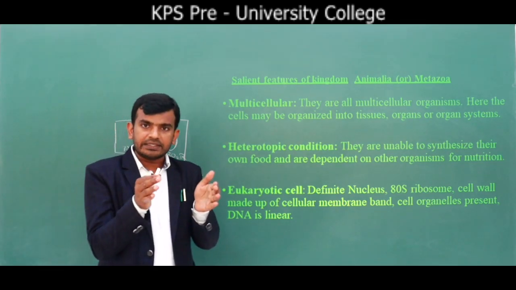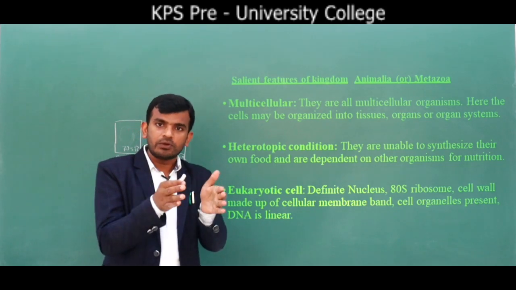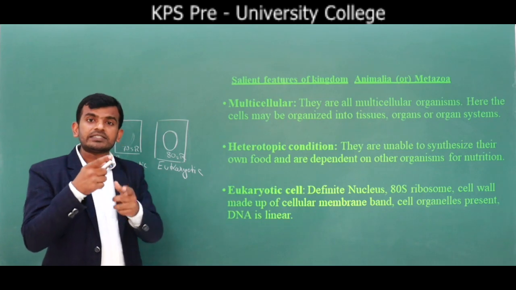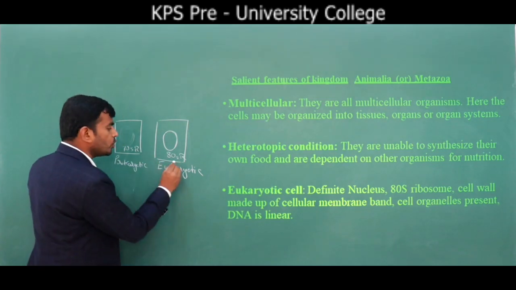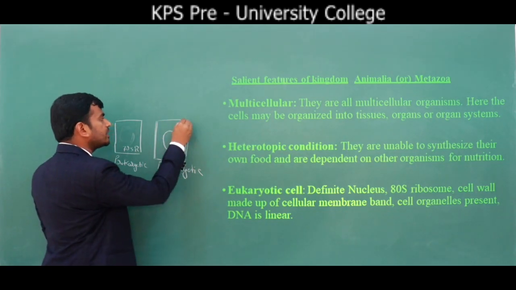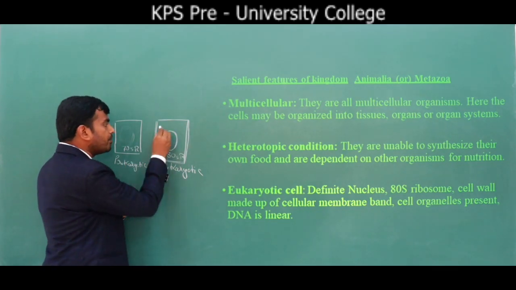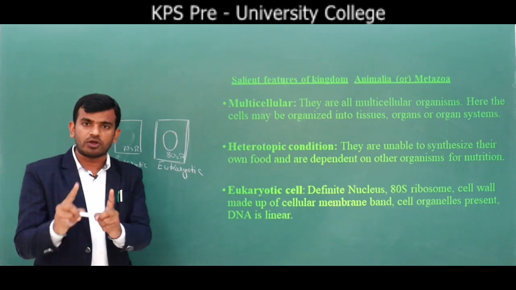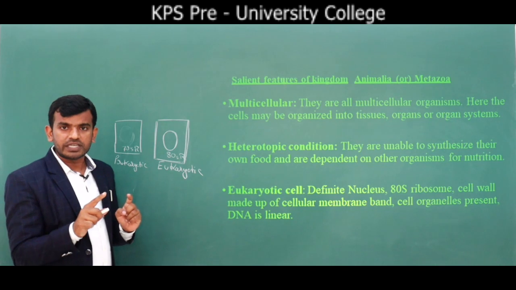When you see a plant, they have a cell wall. When you see a plant, they have a cell wall. That is also eukaryotic. But in case of an animal cell, they do not have a cell wall but a plasma membrane you can see. So in the eukaryotic animal cell, the outermost covering is called the plasma membrane. And in the eukaryotic cell you can see membrane bound cell organelles. Whereas in case of prokaryotes you cannot see membrane bound cell organelles.